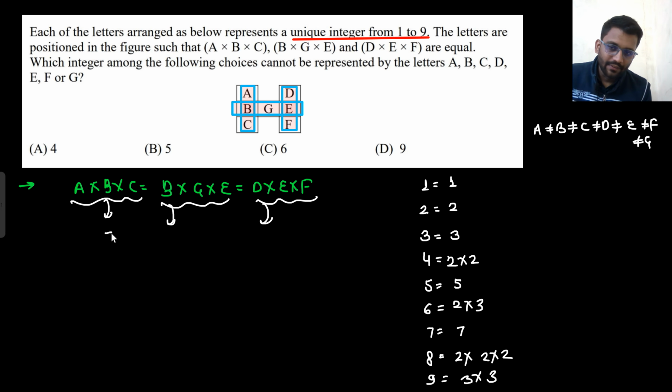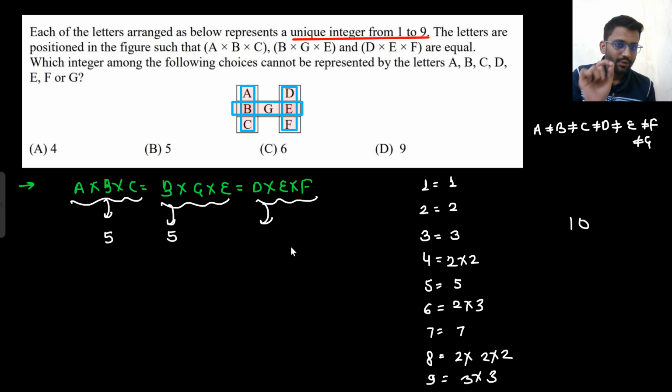If b was 5, now I need 5 here, because in the factorization I at least need 5. So tell me, which number will give me 5? Can 1 give me 5, 2 give me 5, 3 give me 5? No. 4 give me 5? No. 6 can give me 5? No. 7 can give me 5? No. 8 can give me 5? No. 9 can give me 5? No. 10 can give you 5.